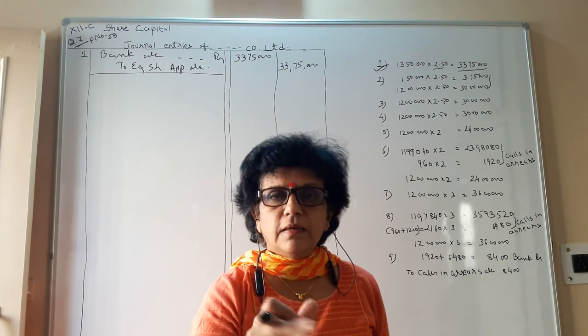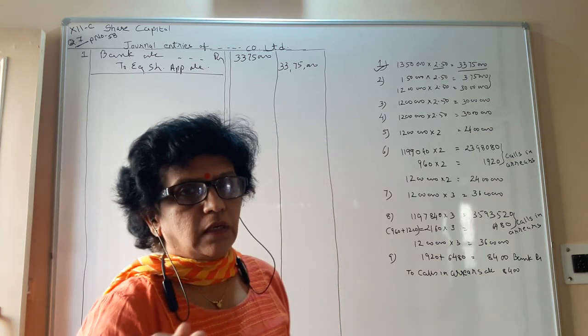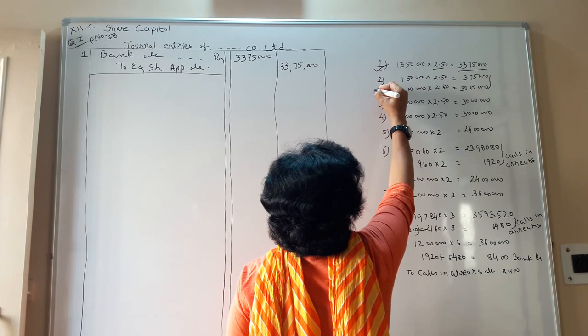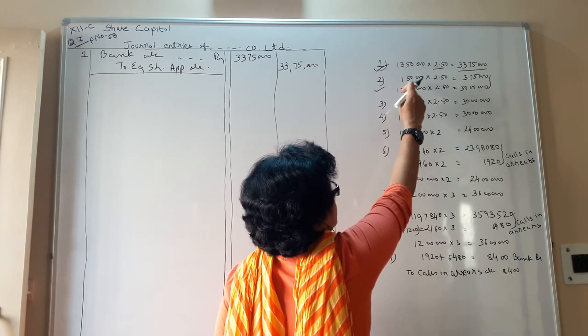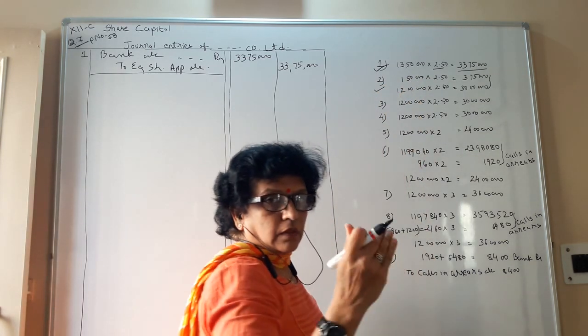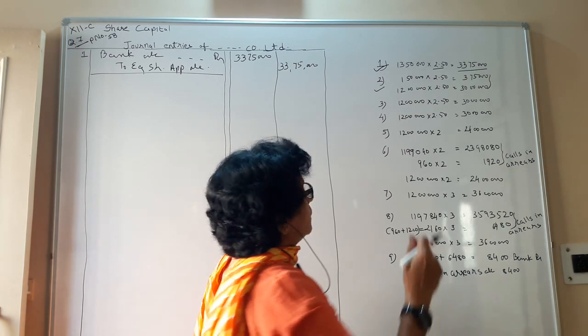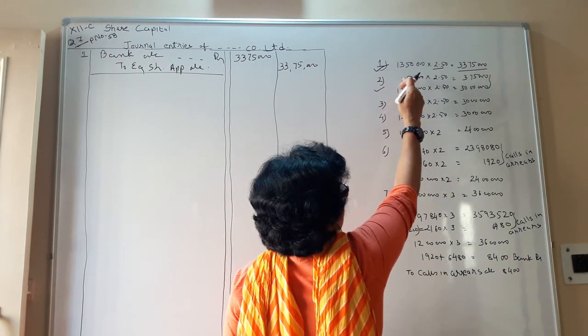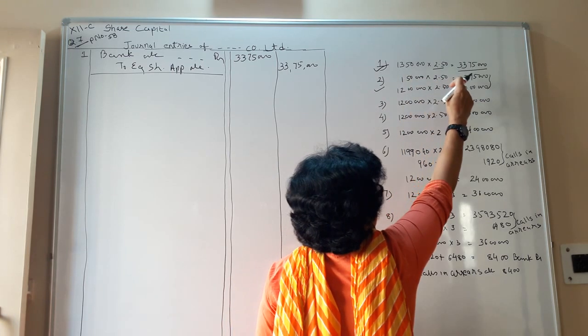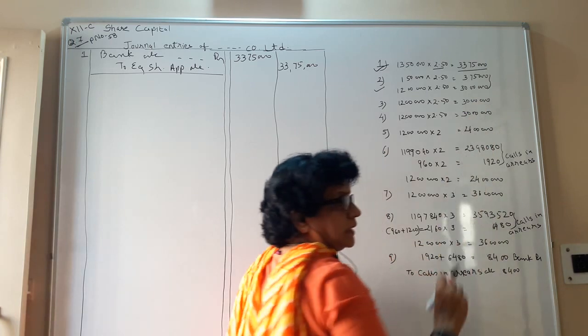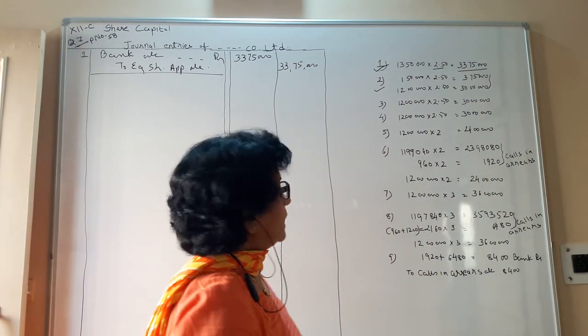So it is better that we refund the money immediately. For the second journal entry we derive that we are refunding the excess application. 13 lakh 50,000 minus 12 lakh is equal to 1 lakh 50,000. That is what extra you have received, to be refunded, and the 12 lakh you require will be treated towards the share capital.